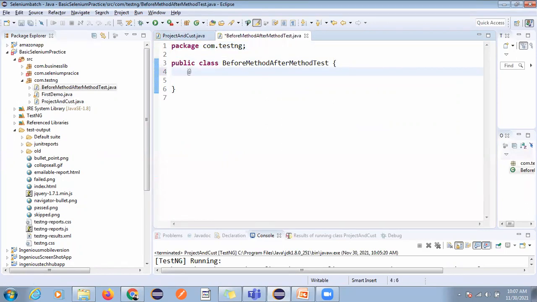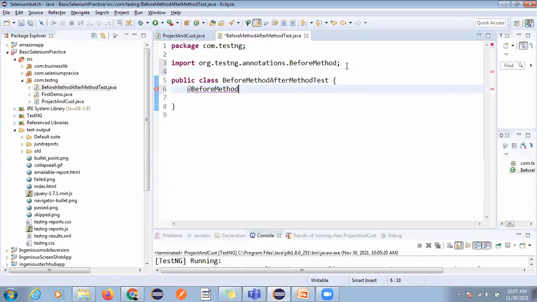Okay, so before method, here we will write public void launch browser and login app.